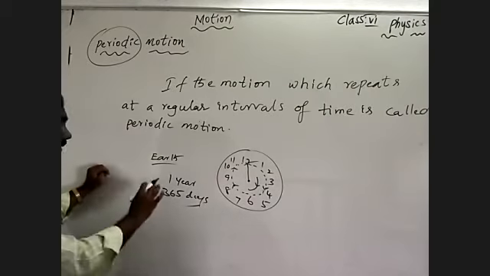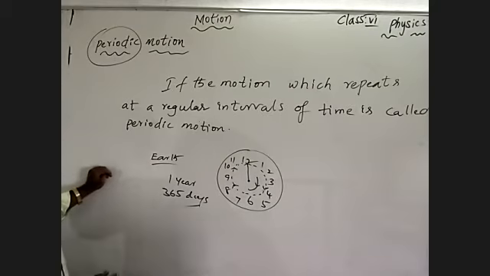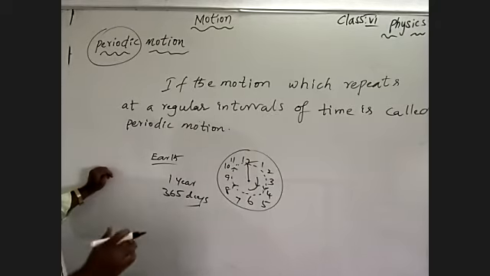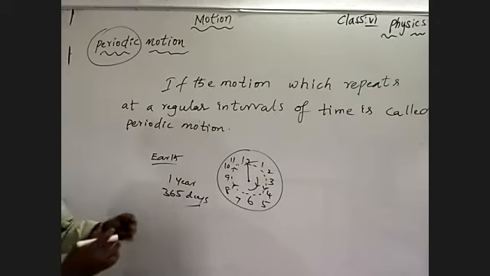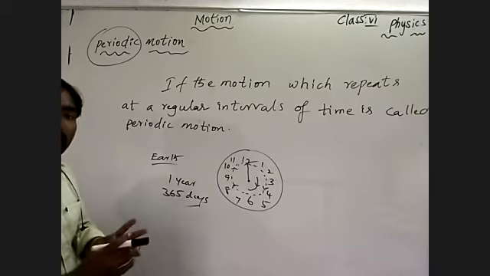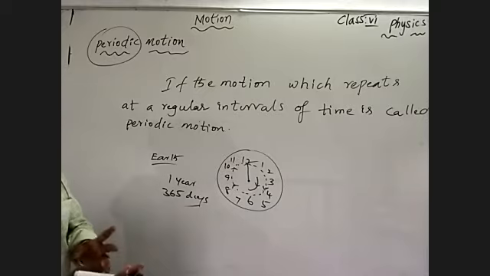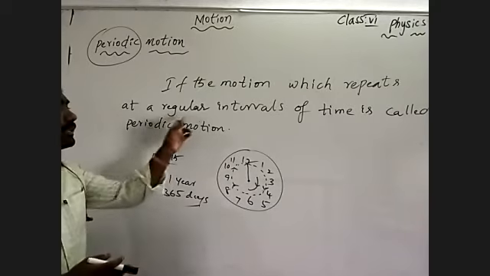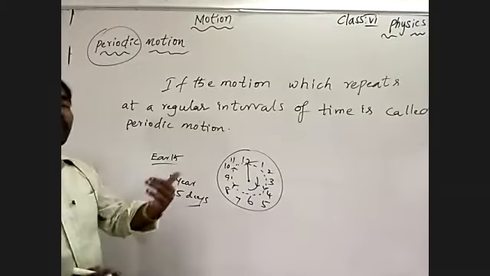So the Earth takes regular intervals to make the revolution around the sun. The Earth takes a number of times to finish a complete revolution around the sun, and in each revolution it takes the same interval of time, the same 365 days.